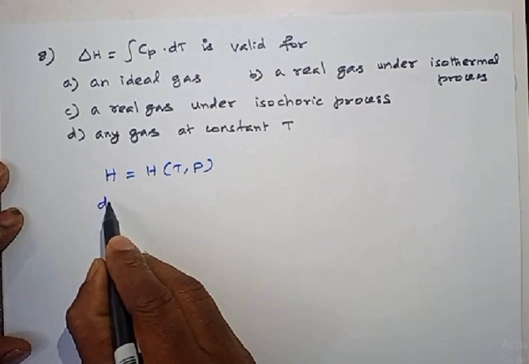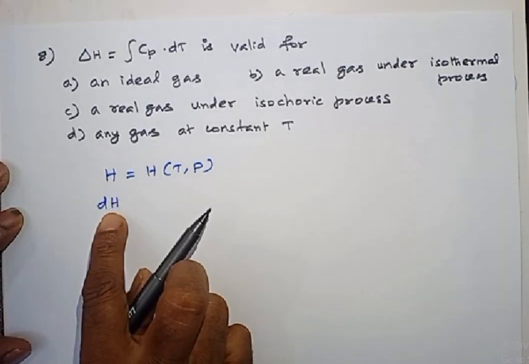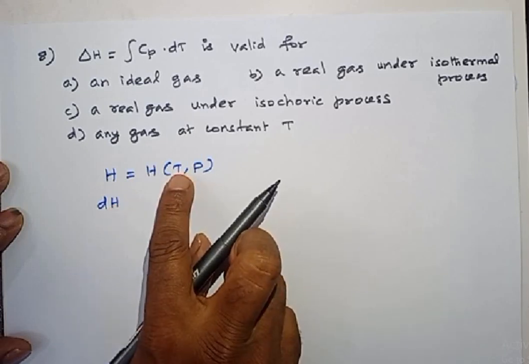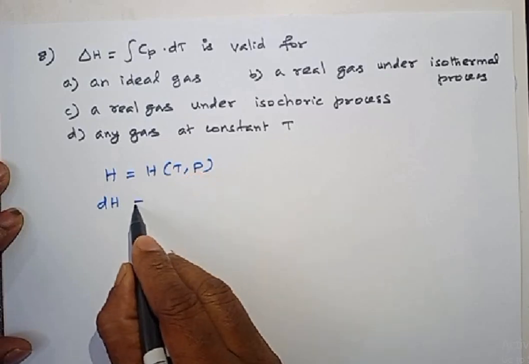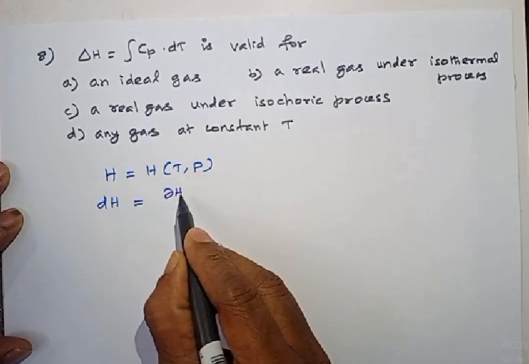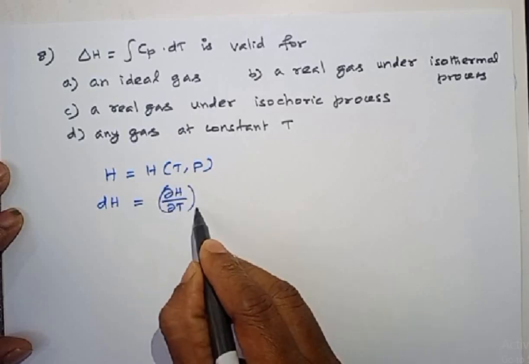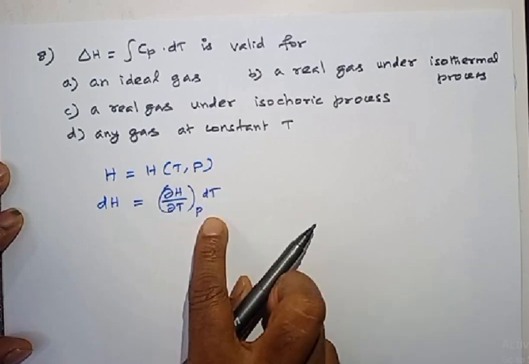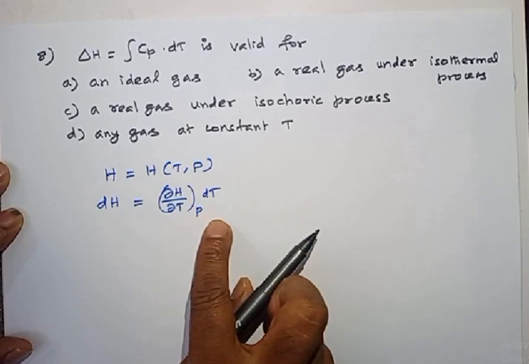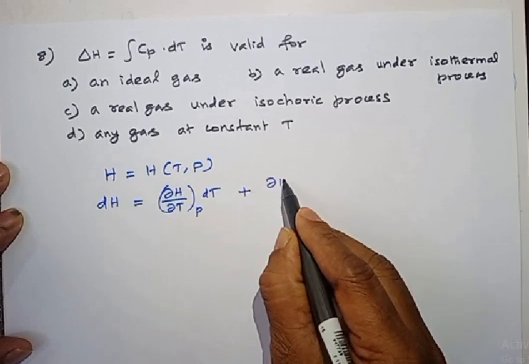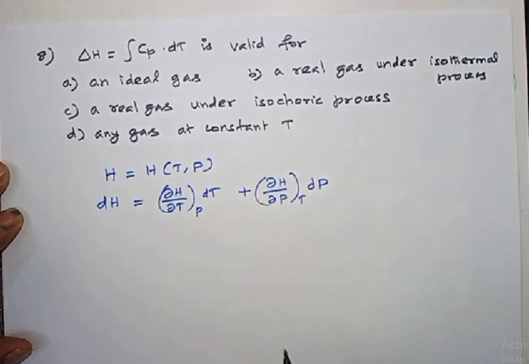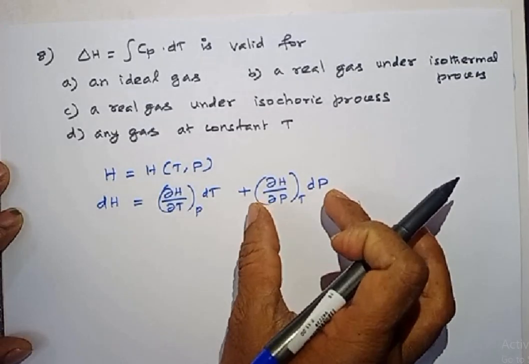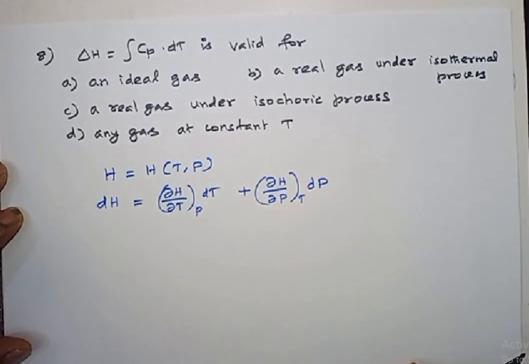Therefore, if there is any change in enthalpy, the change may occur due to change in temperature or due to change in pressure. So, how does change occur due to temperature? Change in enthalpy due to change in temperature at constant pressure into dT, plus change in enthalpy due to change in pressure keeping temperature constant into dP. This term will give you change in enthalpy due to change in pressure. Now observe this carefully.